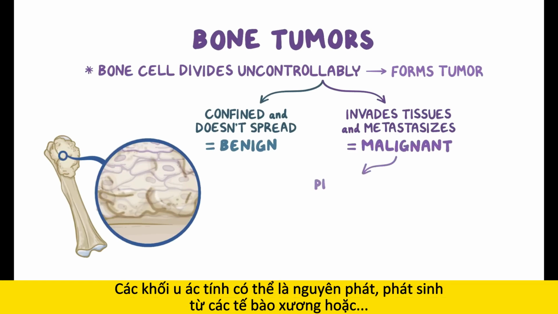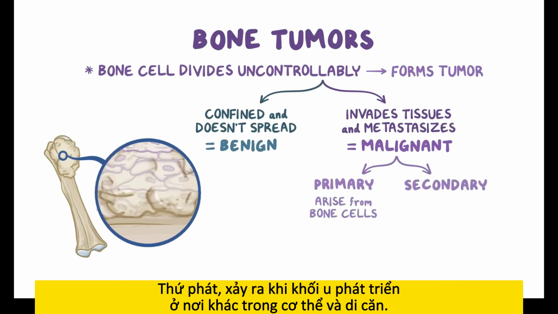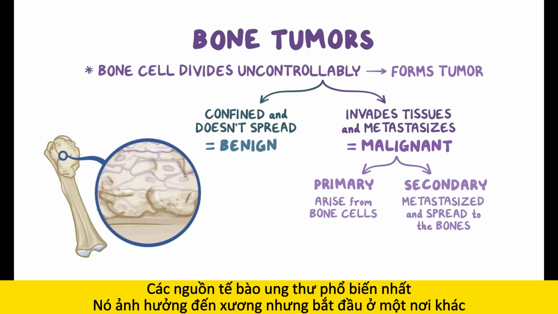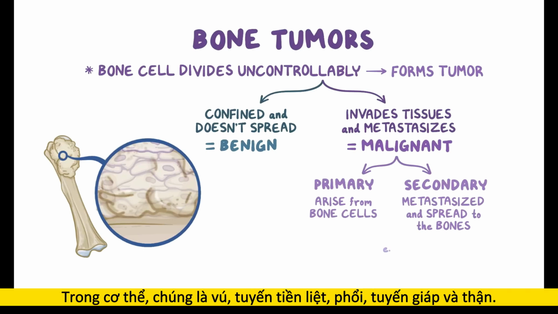Malignant tumors can either be primary, which is when they arise from bone cells, or secondary, which is when a tumor developed somewhere else in the body, metastasized, and spread to the bones. The most common sources of tumor cells that affect the bones but start somewhere else in the body are the breast, prostate, the lungs, the thyroid, and the kidneys.